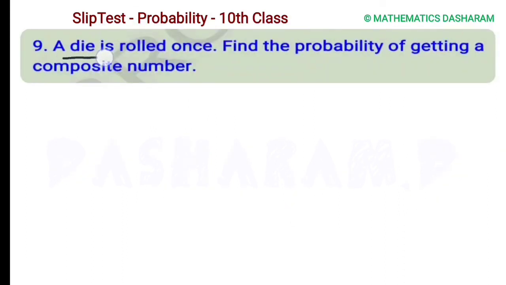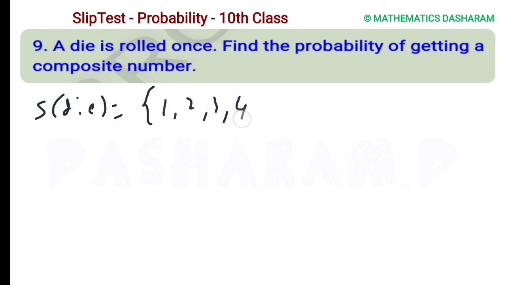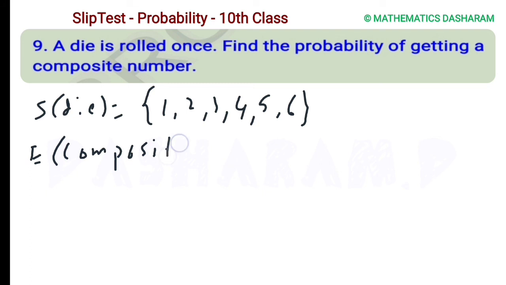Ninth question, a die is rolled once, find the probability of getting a composite number. The sample space of a die is 1, 2, 3, 4, 5, 6. Now the event E is selecting a composite number. What is the meaning of composite number? A number which has more than 2 factors.